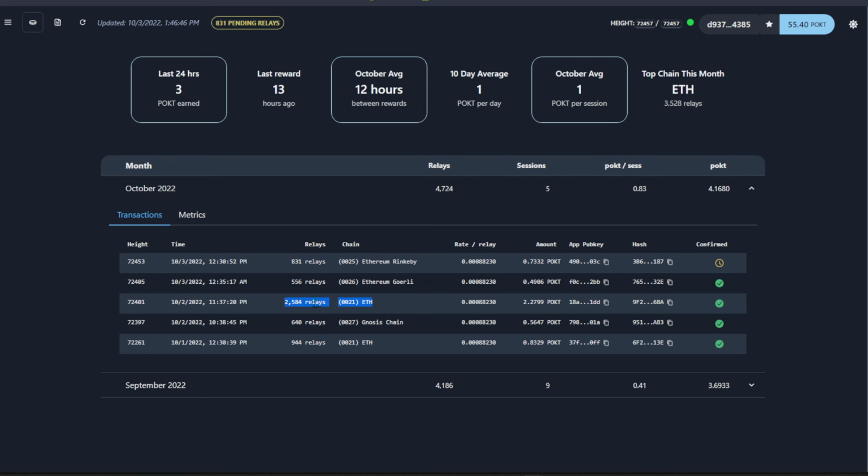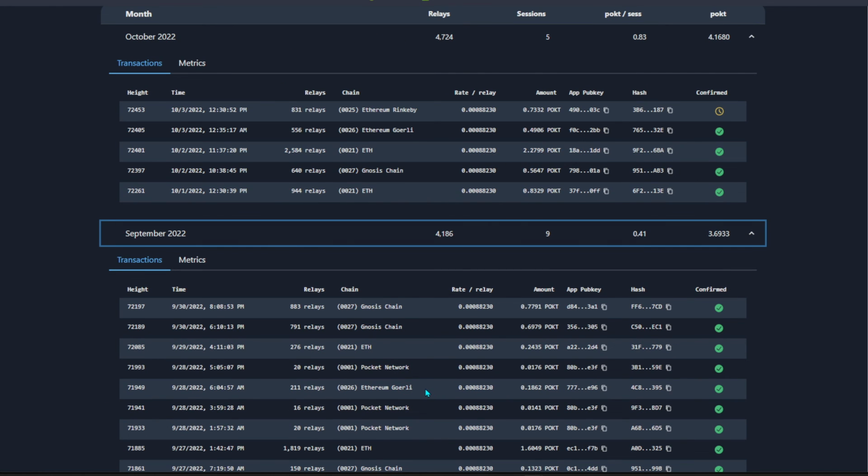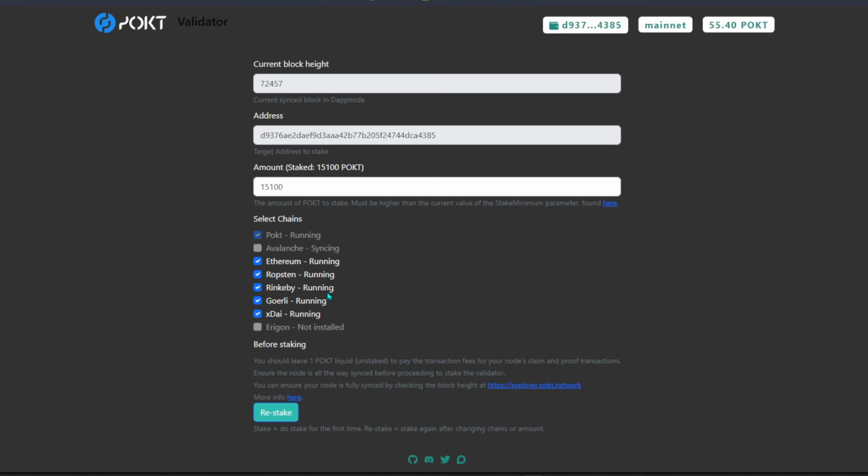And of course this over here totally depends on the demand. If a lot of people are using a chain, like Ethereum itself, we know it has a lot of developers on it, a lot of use cases. That's why there's going to be a huge number of relays happening on Ethereum. And of course Binance Smart Chain itself is also a famous chain, with a lot of developers and protocols running on it, and from there, relays are needed. So unfortunately we can't really run the Binance Smart Chain relay over here.